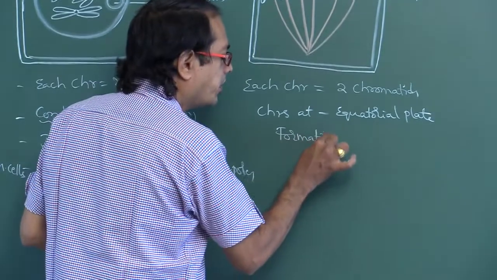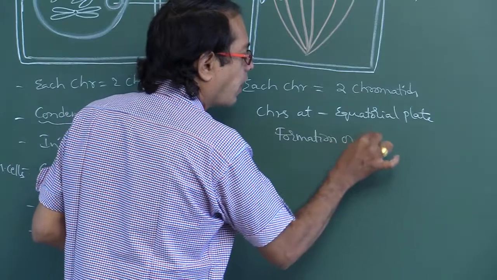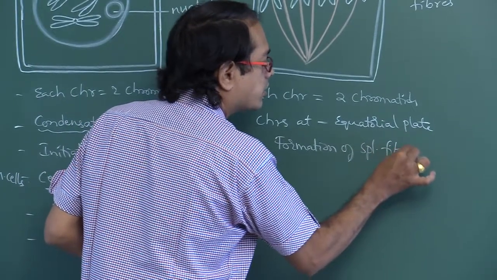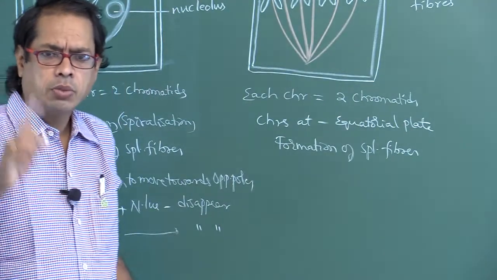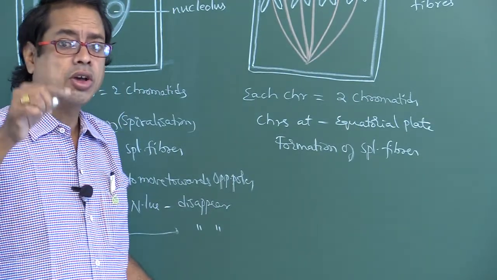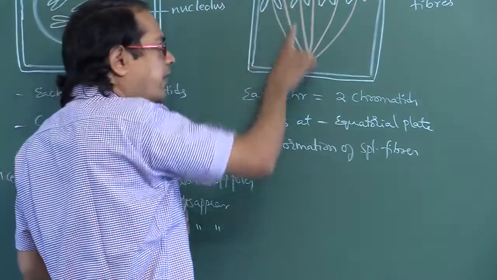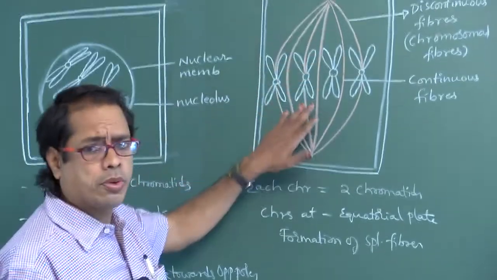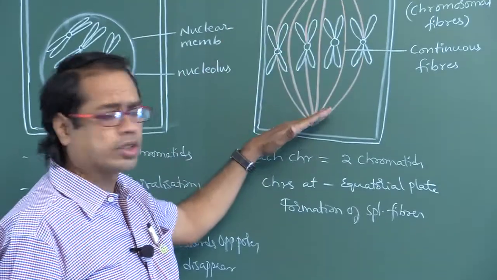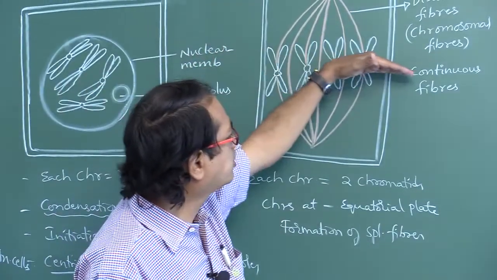formation of spindle fibers occurs. Initiation of spindle fibers occurs in prophase. Formation of spindle fibers: here the spindle fibers are formed. How will the spindle fibers be formed? Vertically, while the equatorial plate is horizontal.